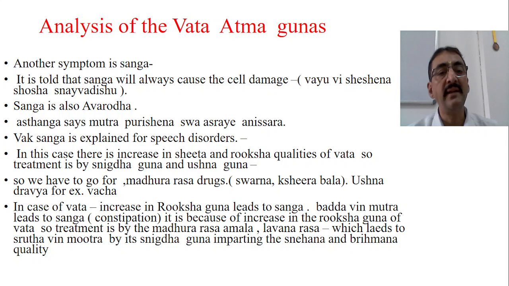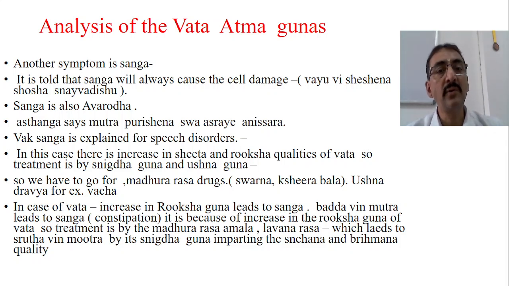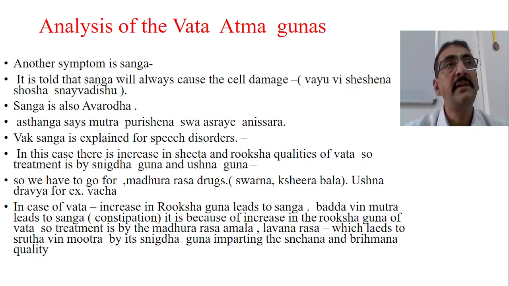In this case, there is an increase in the Shita Guna of the Vata and also in the Ruksha quality of the Vata. Shita is there in Vata and Ruksha is also there in Vata. Because of Shita and Ruksha qualities, there will be obstruction of the Vata. So treatment should again be given by Snigdha Guna and Ushna Guna.